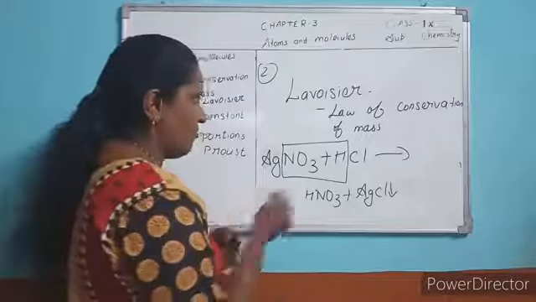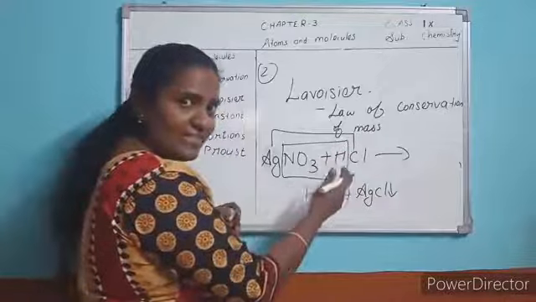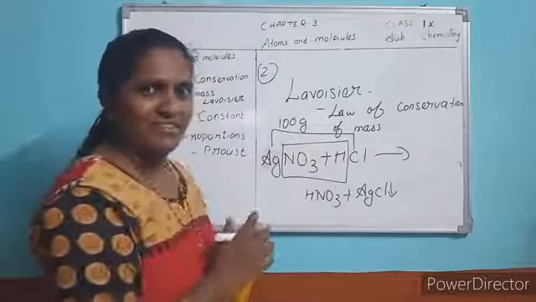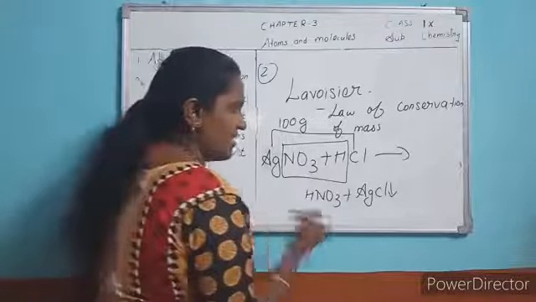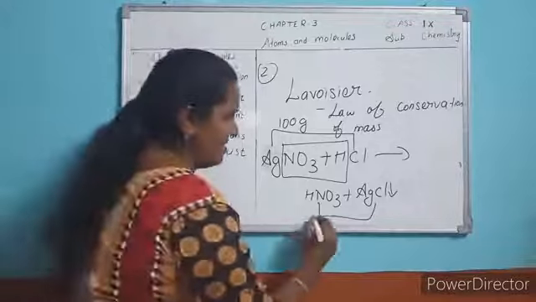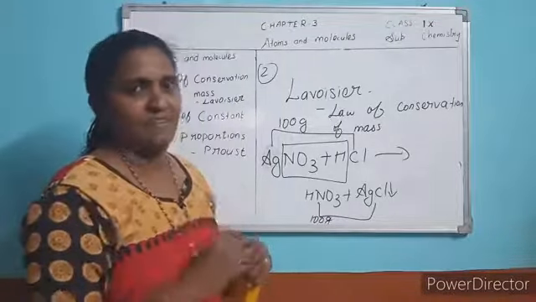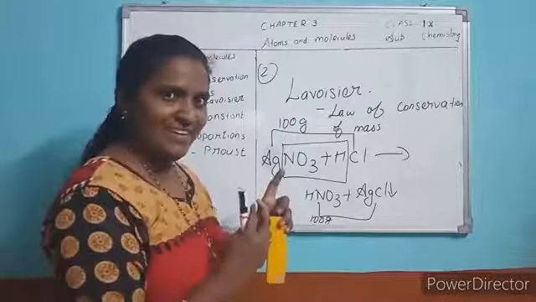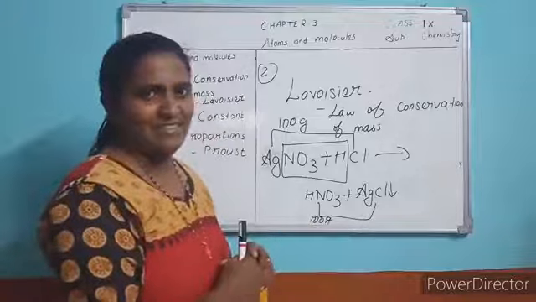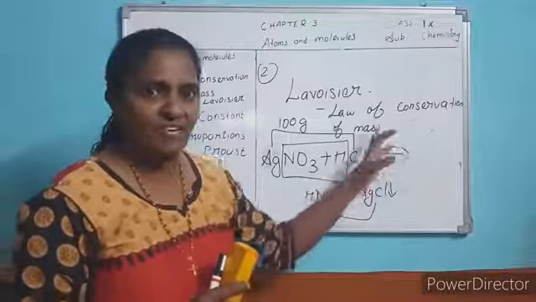Understood? Now the question is, these are called reactants. Suppose its mass is 100 gram. What might be the mass of the product? It is also 100 gram. It is proved experimentally. So what do you understand? Mass of the reactants is always equal to mass of the products. Which law conveys this statement? Law of conservation of mass.